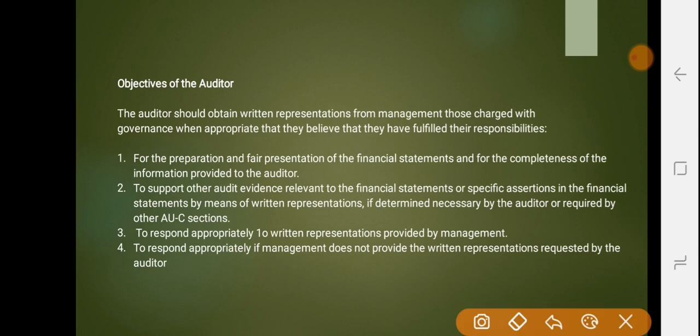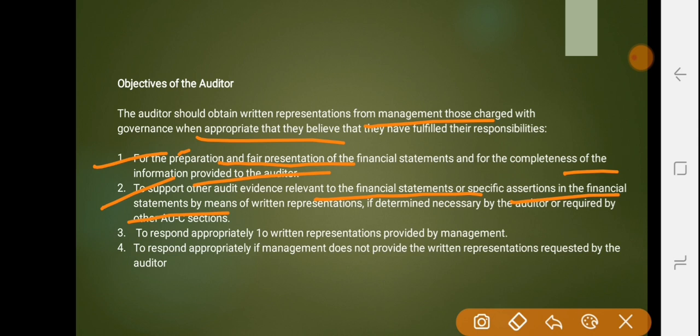Then we have a certain set of objectives. Your auditor should obtain a written representation from management, and those charged with governance when appropriate, that they believe they have fulfilled their responsibilities for preparation and fair presentation of the financial statements and for the completeness of information provided to the auditor, or to support other audit evidence relevant to the financial statements or specific assertions in the financial statements by means of written representations if determined necessary by the auditors or required by the AU-C sections, to respond appropriately to written representations provided by management, and to respond appropriately if management does not provide the written representations requested by the auditor.